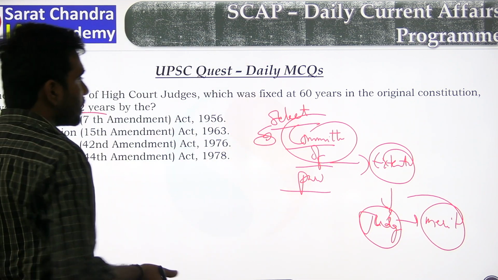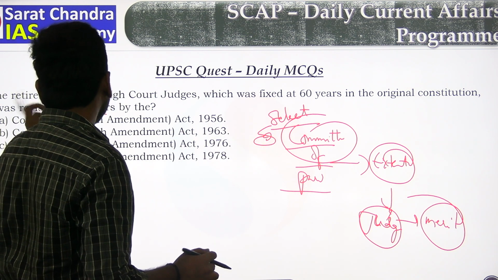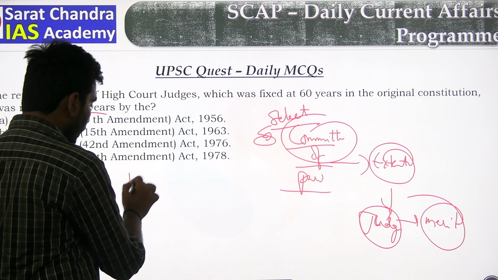So this is the context, but here we have various articles.